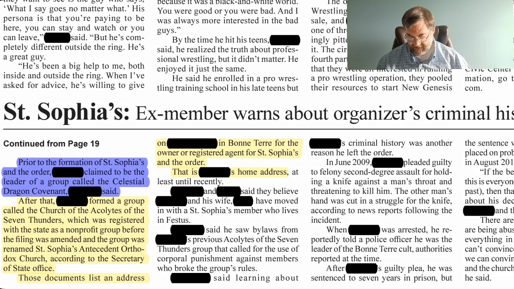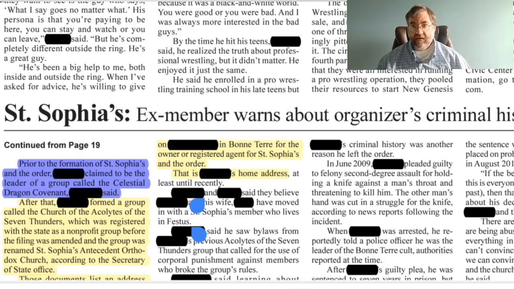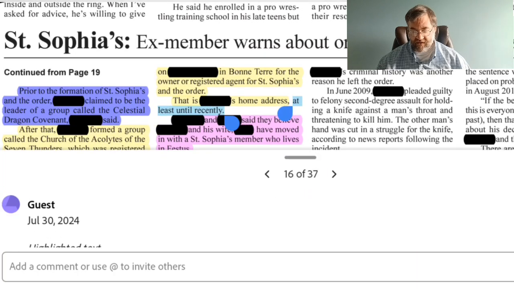Blank and blank said they believe that blank and his wife blank have moved in with St. Sophia members who live in Festus. Well, because they use the word believe means that it's an opinion, it's something that they're not for sure, but that they think is going on. So we'll have to mark that as an opinion in pink, and then that kind of informs us to that second half of the paragraph above where it says at least until recently, meaning that that portion is also an opinion. So we'll go ahead and highlight that in pink as well.